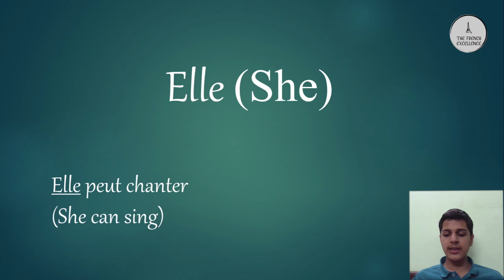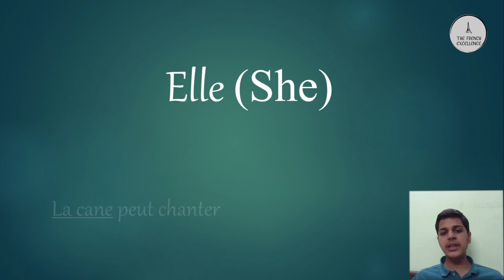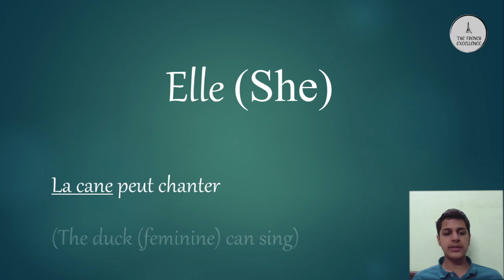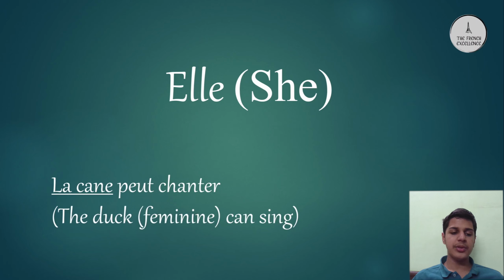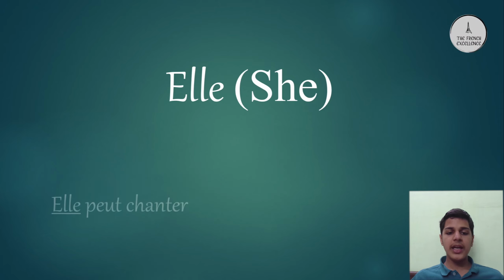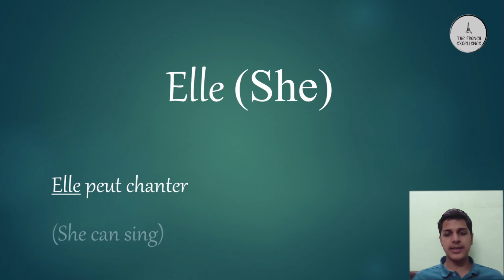means she can sing. Similarly, elle can also be used to replace any object which is feminine or any animal which is feminine, such as in this example, la canne peut chanter. La canne is a feminine word for the duck, and hence it can be replaced with the pronoun elle, and the sentence becomes elle peut chanter, which means she can sing.